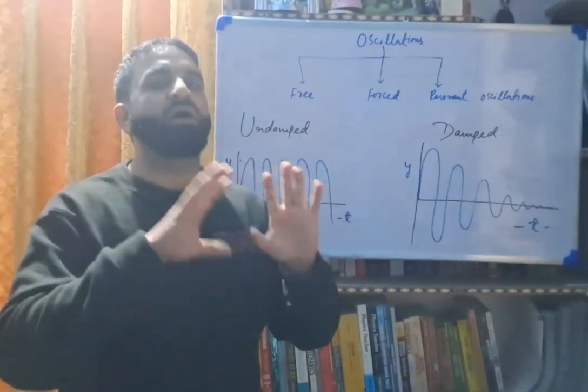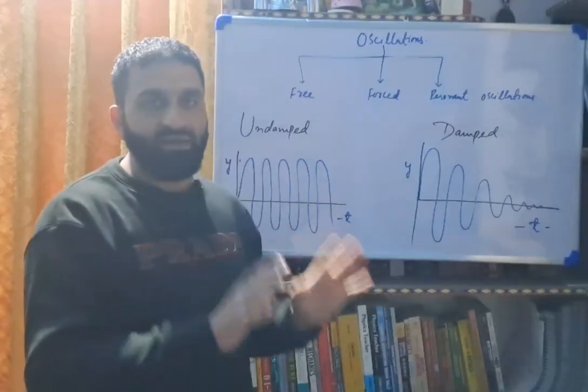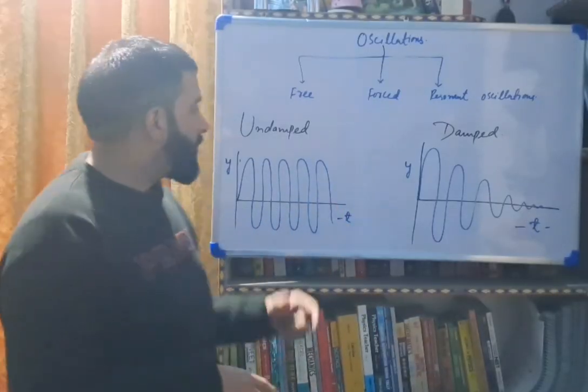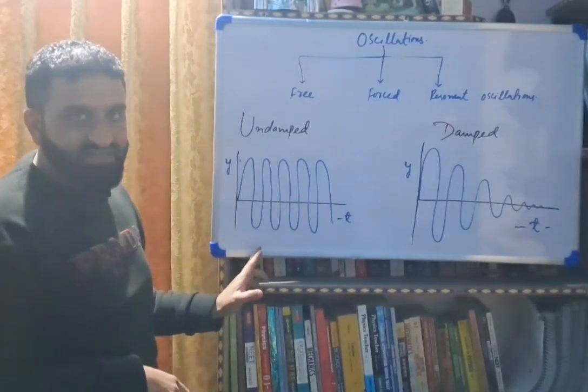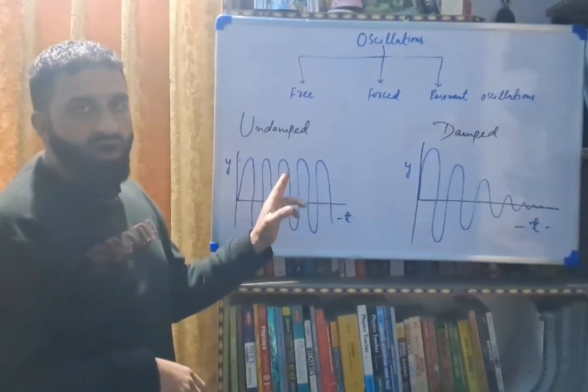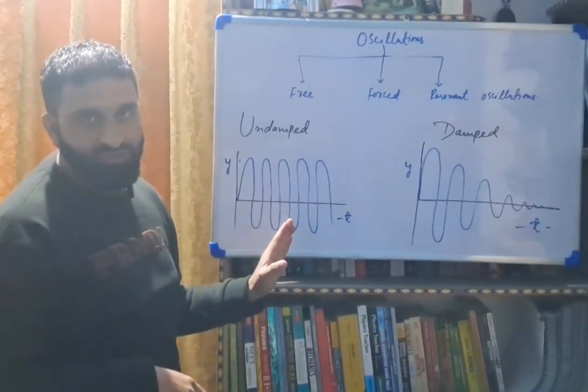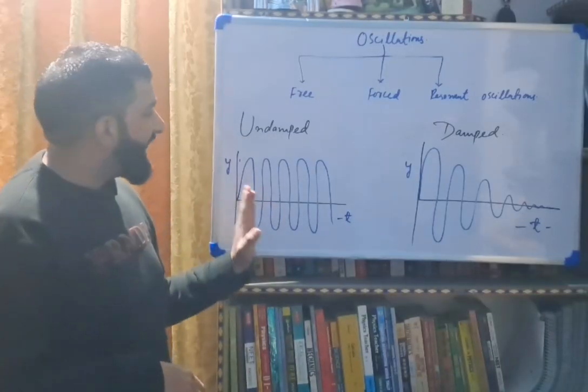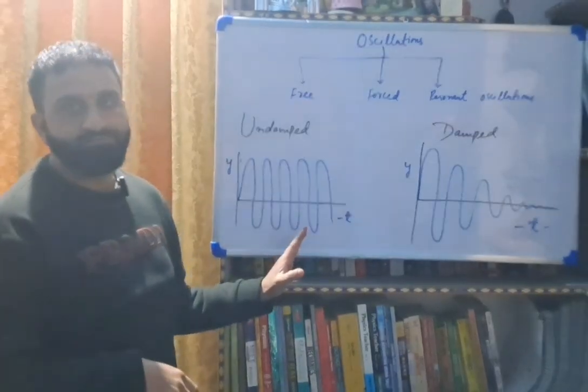Now, all the oscillations can be of damped nature or undamped nature. What is undamped? As the graph suggests, in this case, the oscillations have the same amplitude. That means the energy doesn't die out.